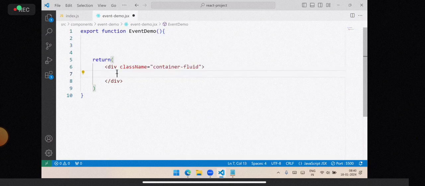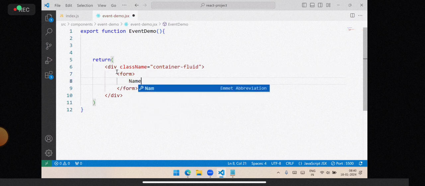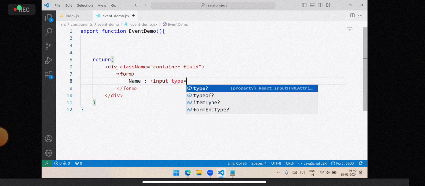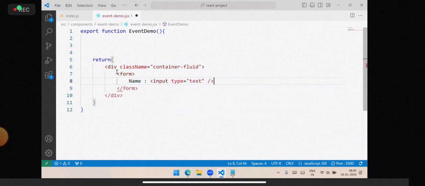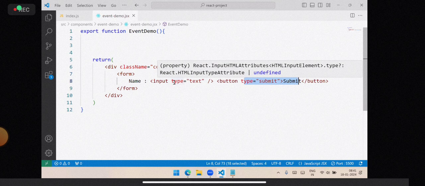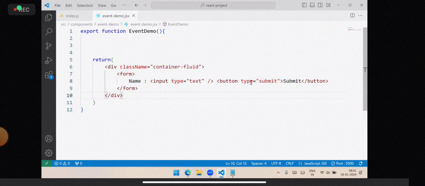For example, we are designing a form. In this form, we have name, so input type is equal to text. And we have a button, so submit. Actually, this button type is submit by default, even if you don't define the type. Now, if a form is having a submit button, by default it has the ability to submit the form. You don't need to write any functionality. You see, there is no event written.